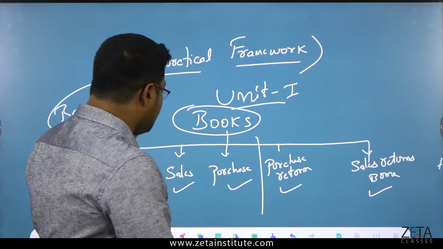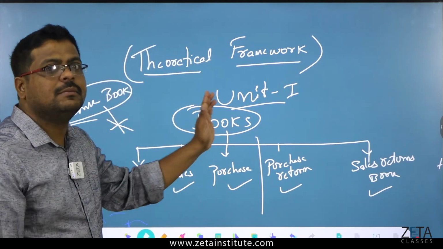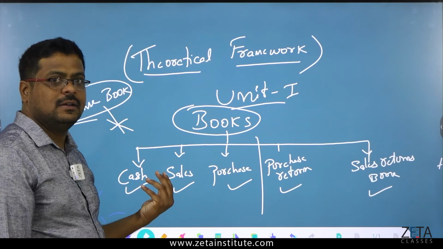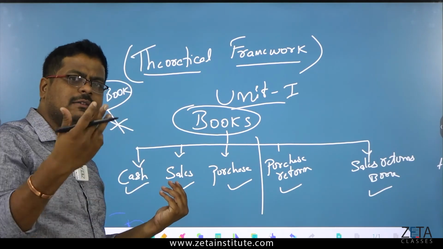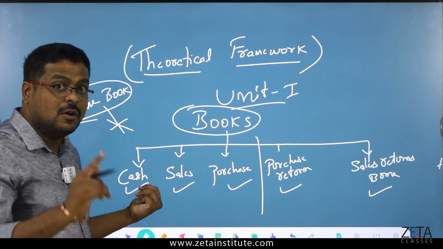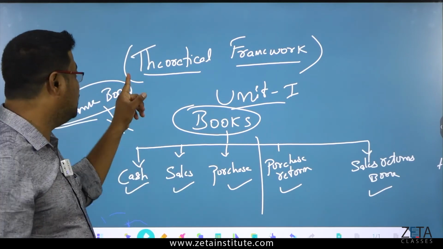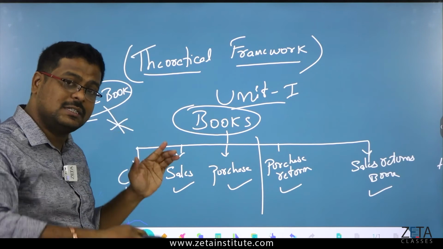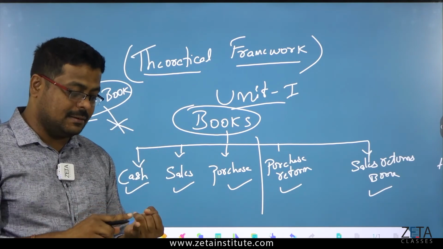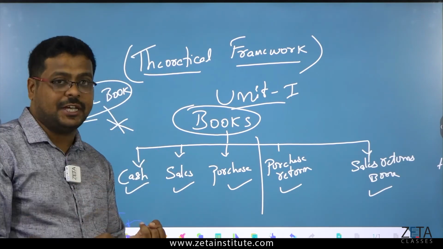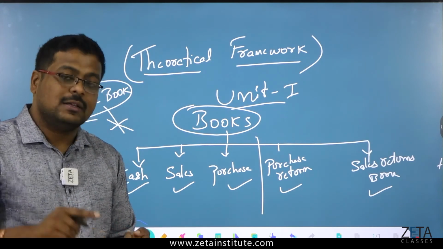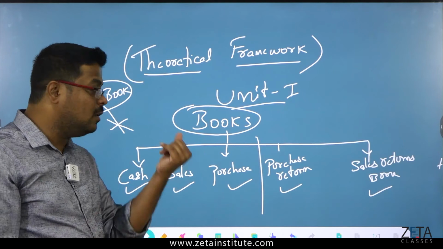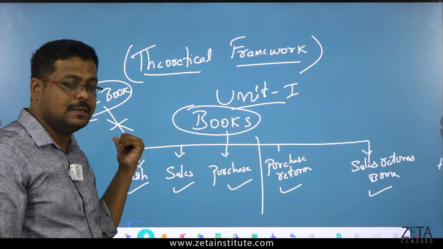Understood? Cash book, sales book, purchase book. This is one side. Whatever the cash items which you spend, which you take, whatever in the business, all are recorded in the cash book. Only cash, not bank, because the bank book is different. If you pay somebody by check or receive a check, if you transfer an amount to somebody's account or somebody transfers to your account, all these things will come under the bank book.